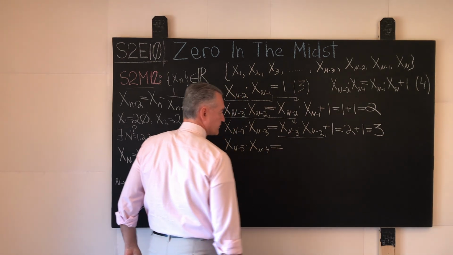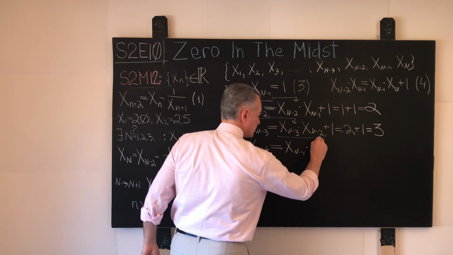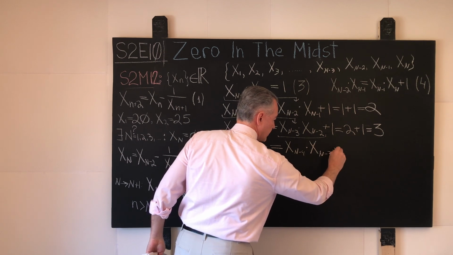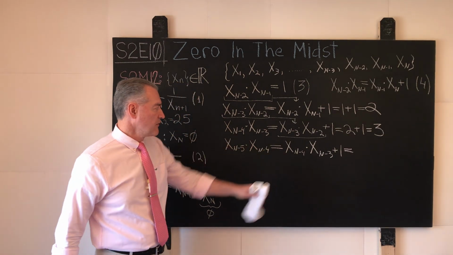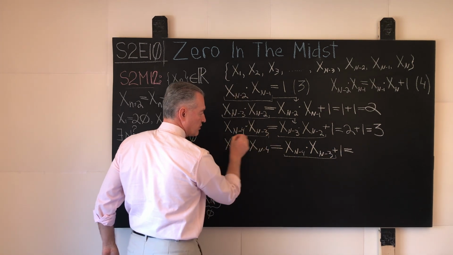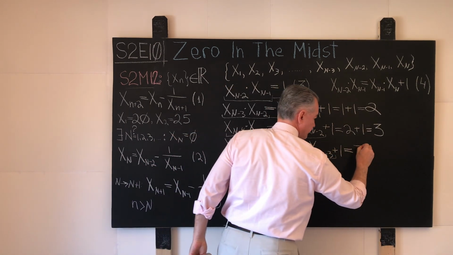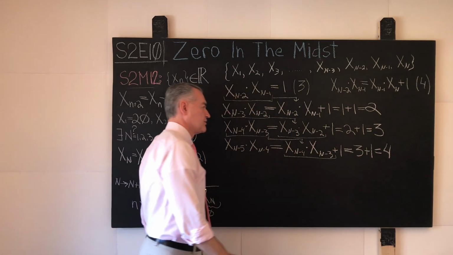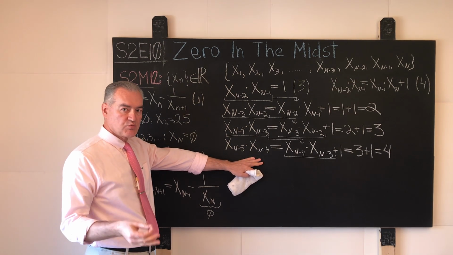And what do we have on the right-hand side of this relation? x_{n-4} times x_{n-3} plus 1. And what kind of magic is waiting for us over here? Well, the value of this product was computed in the previous step right here. So this guy goes over here. We take 3 plus 1. Another complicated task is 4. And we do not stop, as the reverse order problem solving approach prescribes.